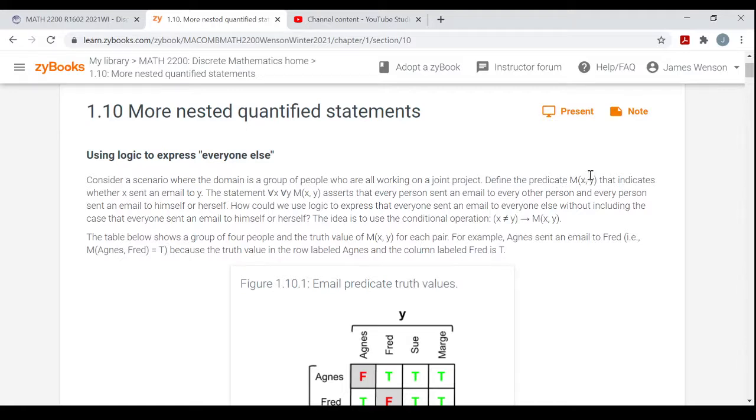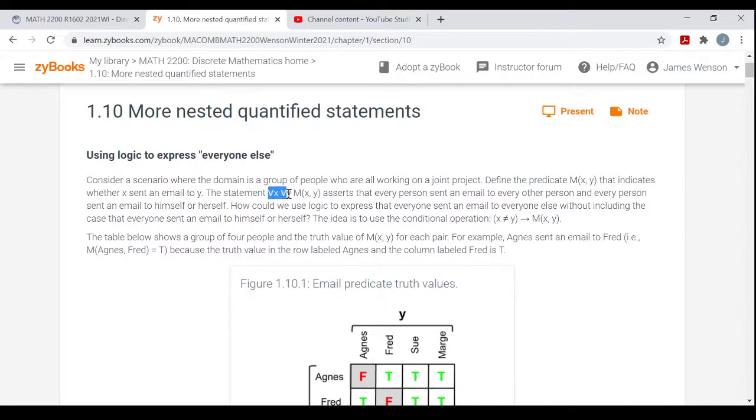So if person x and person y are the same person, that just means they sent an email to themselves. Right? Then again, this statement, for all x, for all y, m of x, y, asserts that every person sent an email to every other person, and every person sent an email to himself or herself. Right? Because it's the same.